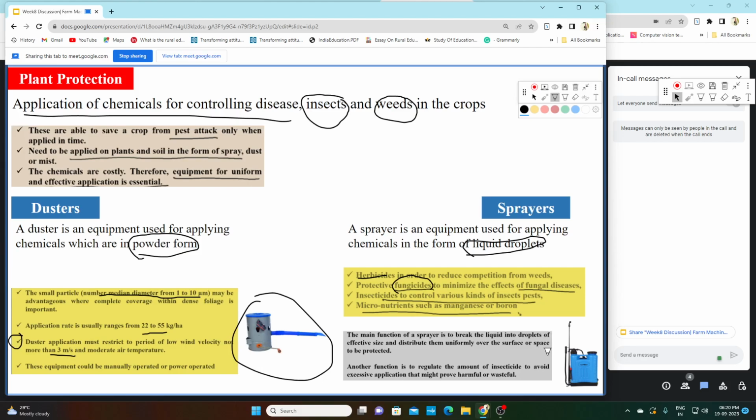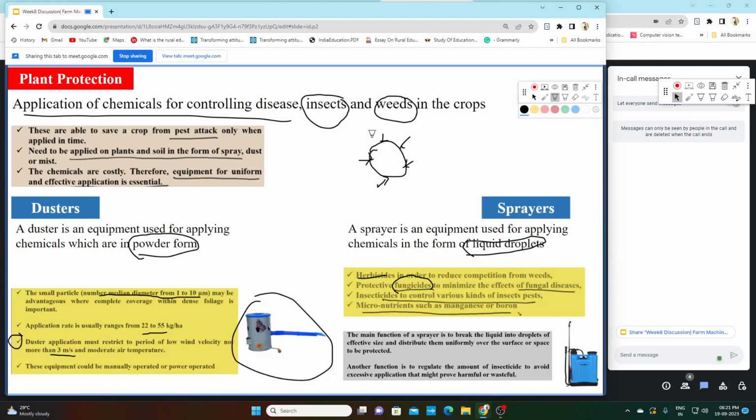Means we have liquid in this container, but we have to break it into smaller droplets. Why do we want to break it into smaller droplets? Because if we break the liquid into smaller droplets, its surface area increases. Means if this ball is a liquid droplet and we are applying it on a plant, so this is the surface area.